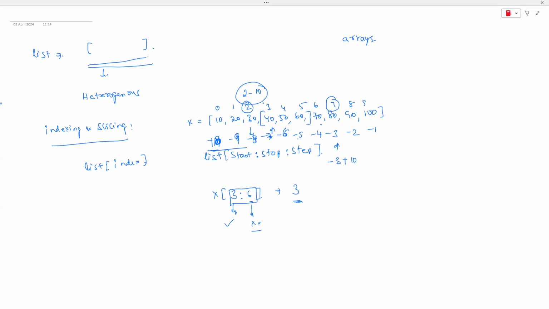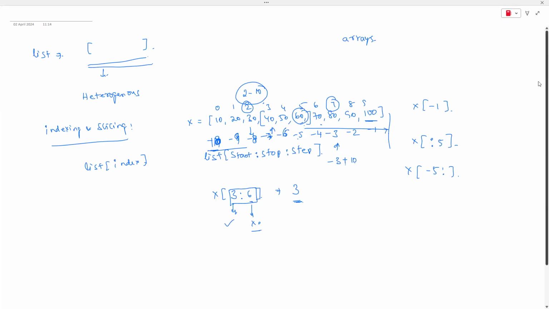And yesterday I told you about the advantage of using negative index. If you want to get the last element, what can we do? x of minus 1. How to get the first 5 elements? It is :5. How to get the last 5 elements? It is minus 5 colon. So what is the meaning of minus 5 colon, guys? Starting from the 5th element from the right hand side, go up to the end of the list, guys. x of :5 gives the first 5 elements, x of minus 5 colon gives the last 5 elements. Anywhere to anywhere you can do, guys.